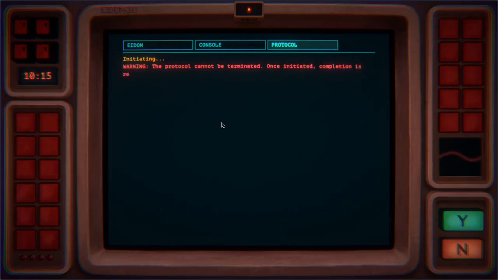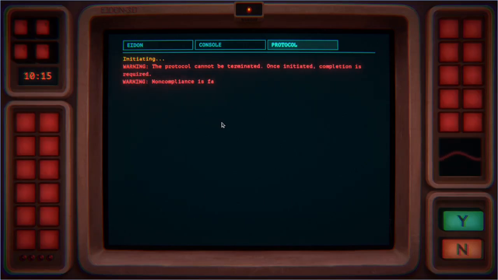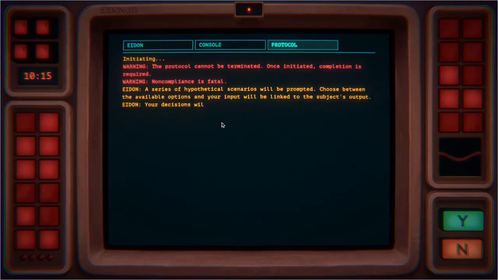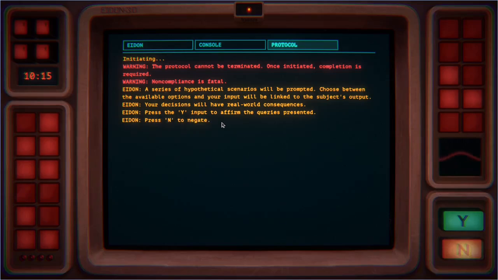Warning, the protocol cannot be terminated. Once initiated, completion is required. Non-compliance is fatal. A series of hypothetical scenarios will be prompted. Choose between the available options and your input will be linked to the subject's output. Your decisions will have real-world consequences. Press the Y input to affirm the queries presented. Press N to negate. Think thoroughly.